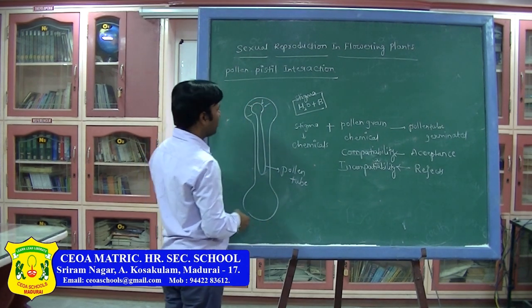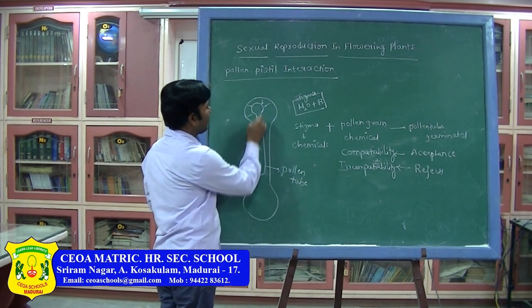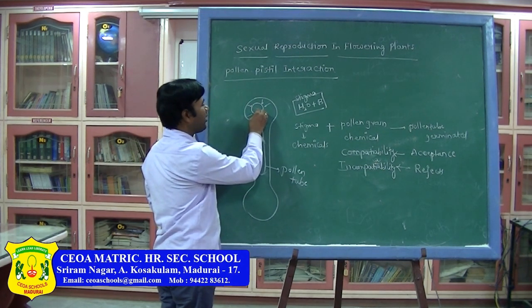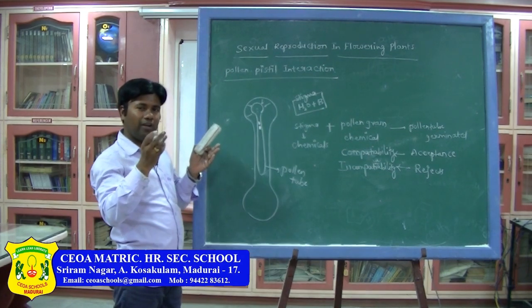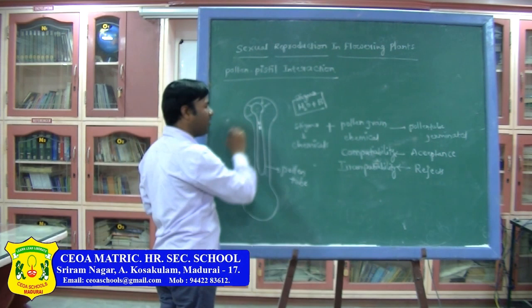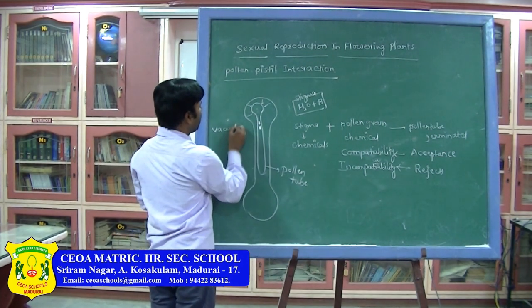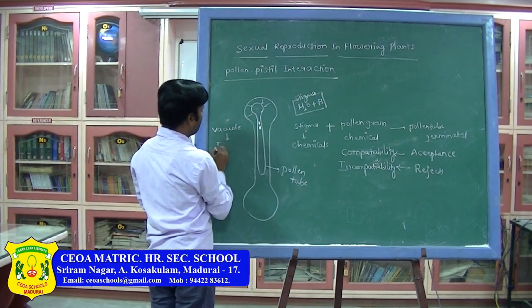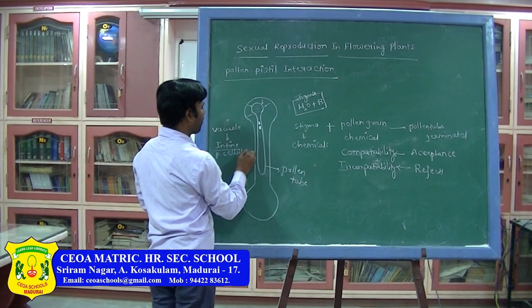First of all, there will be a vacuole. These two vacuoles are present at the beginning side. Due to the enlargement of the vacuole, it exerts some pressure on the intine. Intine is made up of pectocellulose.